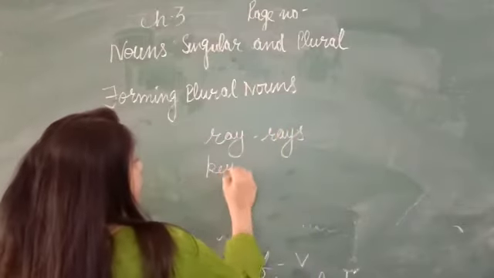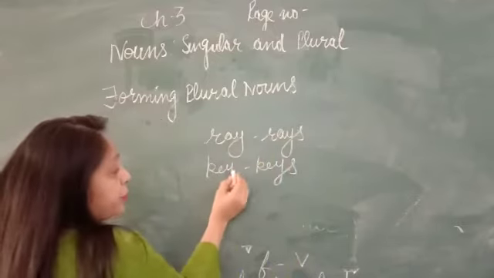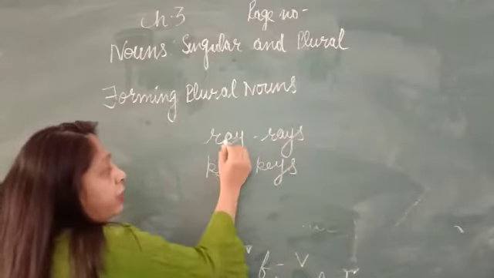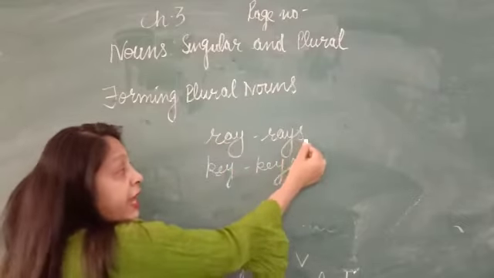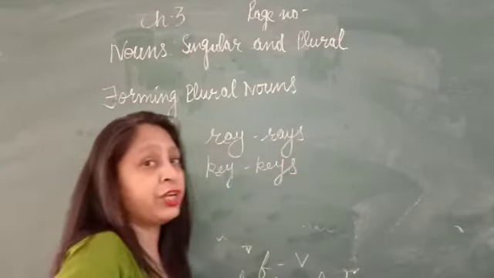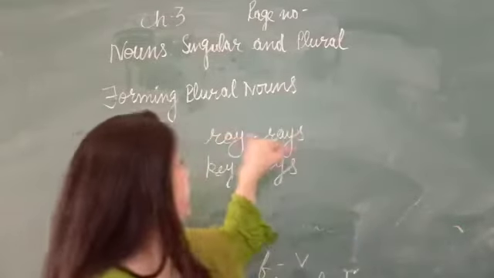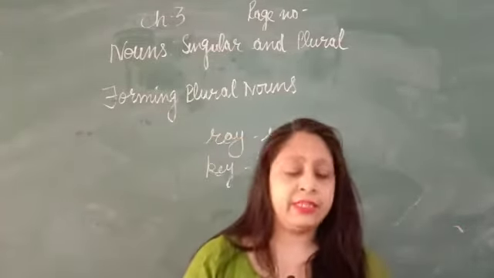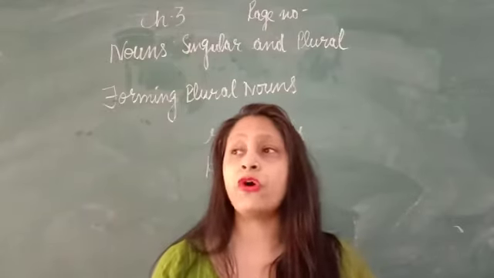Key, keys. Here a vowel comes before y, e is a vowel, a is a vowel before y, so we simply add s to change their form into plural. Ray, rays. Key, keys.